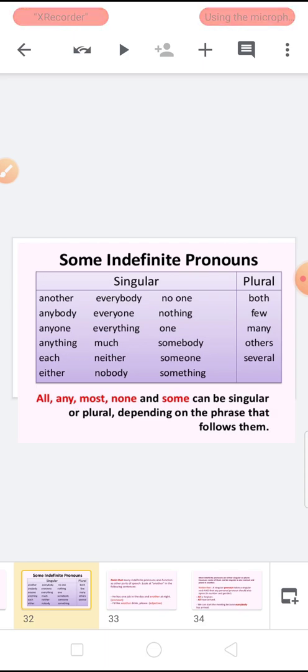and learn these things. Write whatever you want in your rough notebook, read this chapter again and again, and see the video again and again, and be ready for your exam.